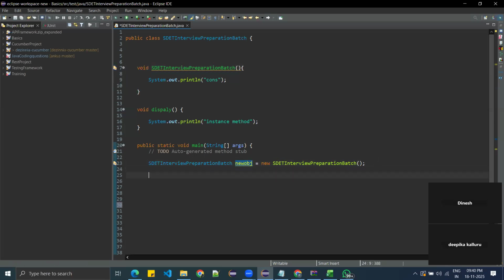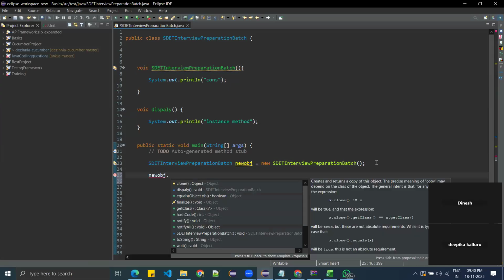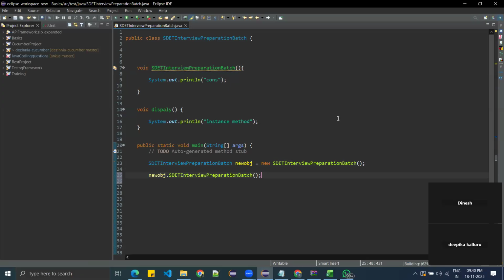We have to call it explicitly, new obj dot, what? New obj.sdt interview preparation batch. Then this method will be executed.